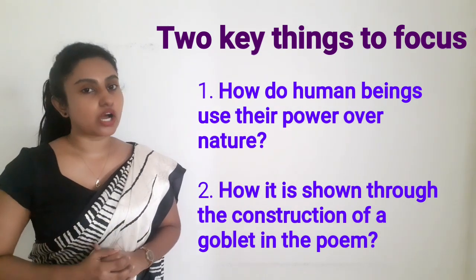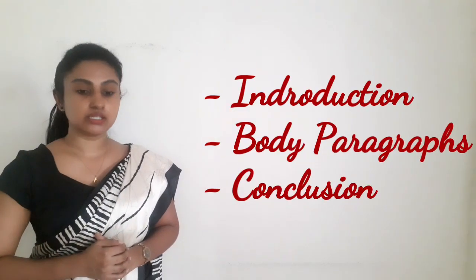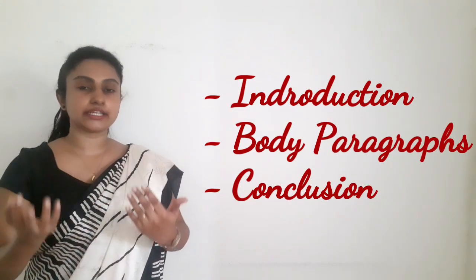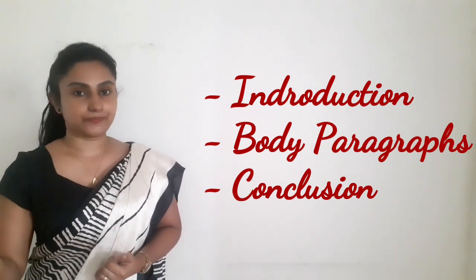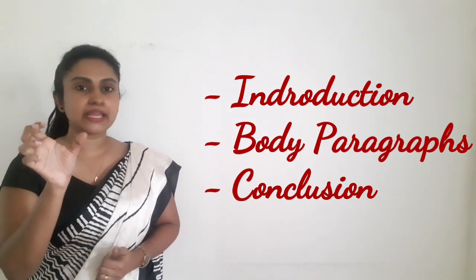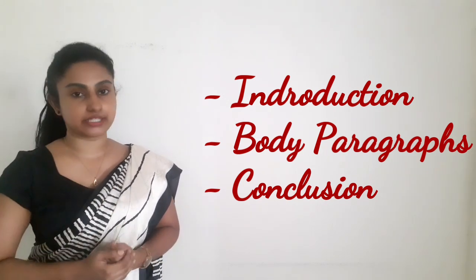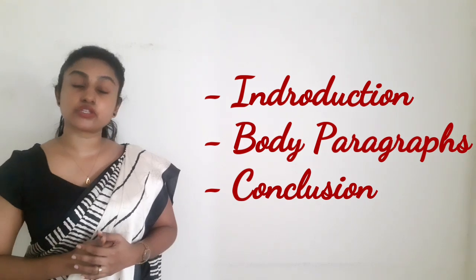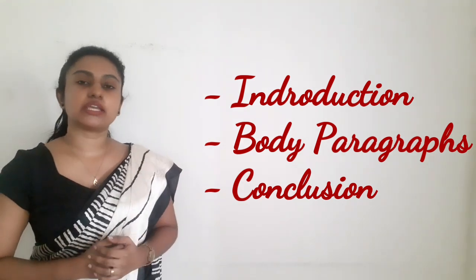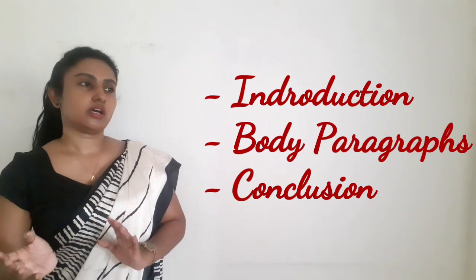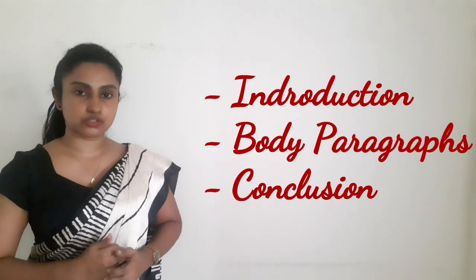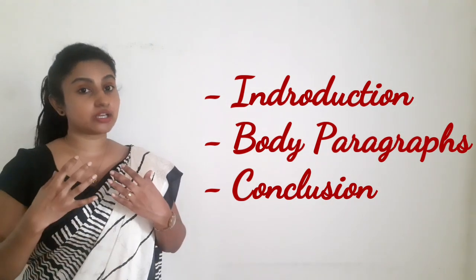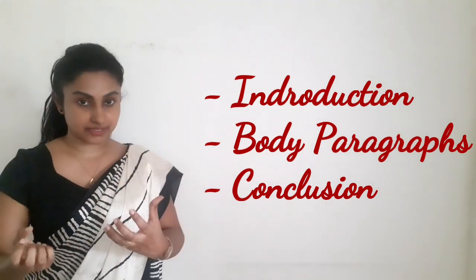Well, so when you want to answer a question like this, especially an essay type answer, you have to bring out your ideas maybe with 2 main facts or 3. So there should be a main idea of the paragraph you are writing. Usually, as you know, we have to start with an introduction. The introductory paragraph should not run more than 5 to 6 lines. Remember, we are not writing about the poet in the introductory paragraph. We are focusing on the question always.